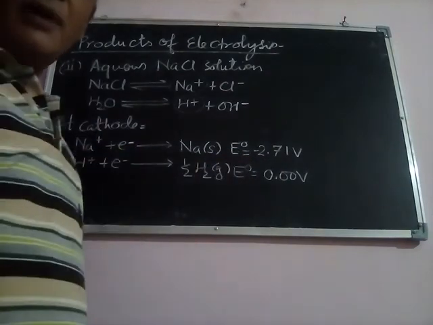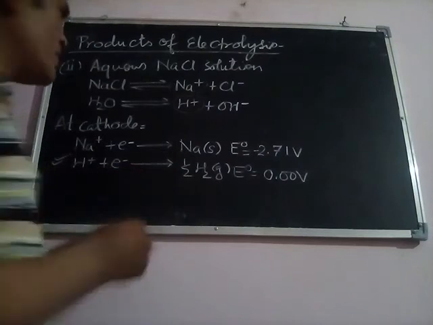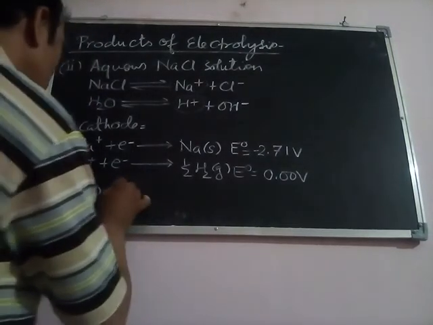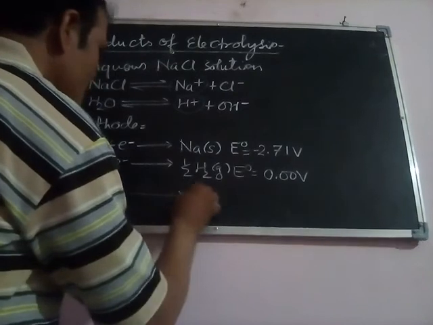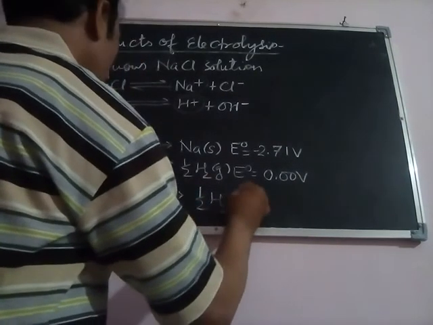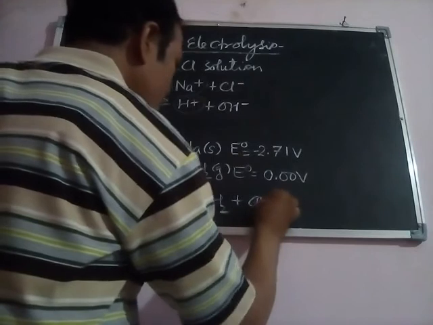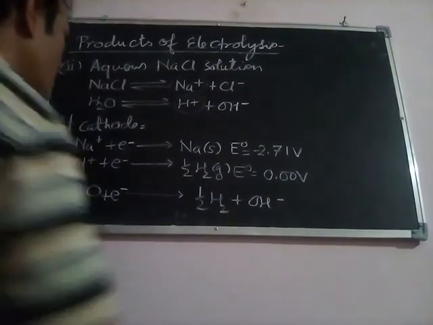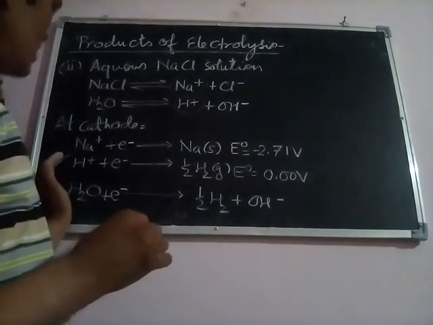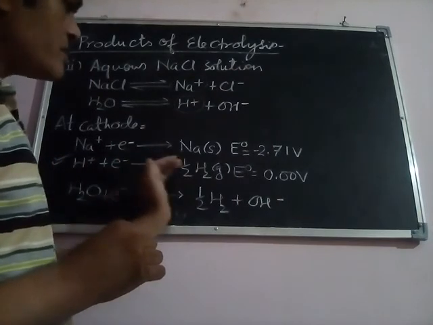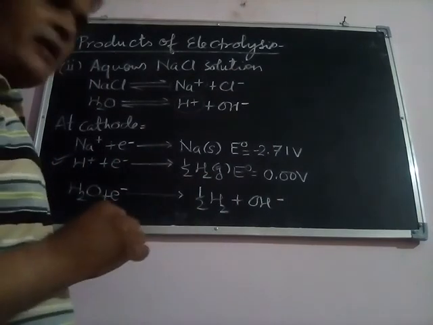So the reduction of hydrogen ion will take place at this electrode. Here the water molecule will reduce and produce H2, and it will also provide us the OH negative ion. So the reduction of the water molecule will take place with the release of hydrogen gas and hydroxide ion.